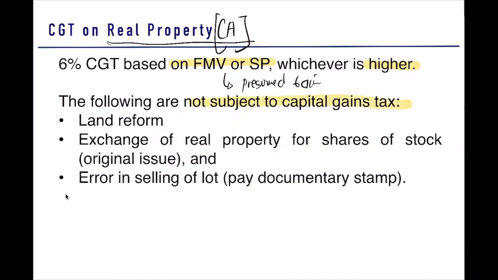So the first item here is land reform. So what is this land reform? A land reform is a program of the government to transfer lands to beneficiaries. So what is an example of your land reform? The example for your land reform is that of CARP. So what is this particular CARP?